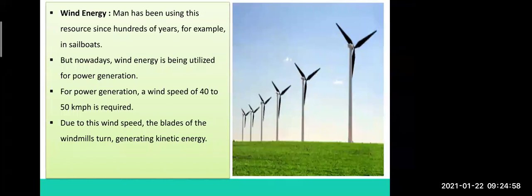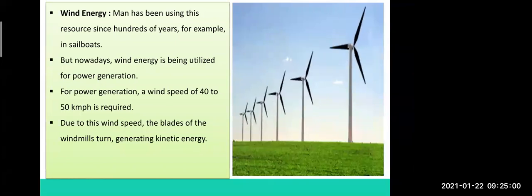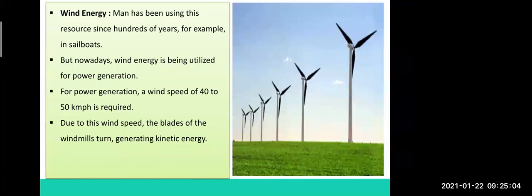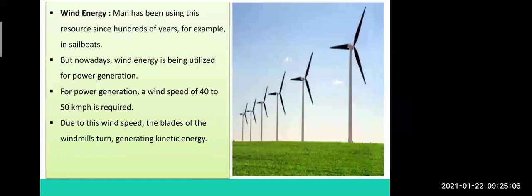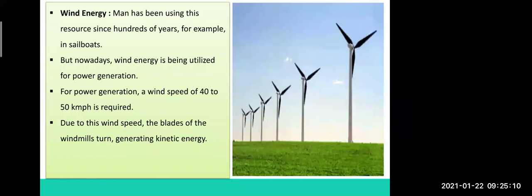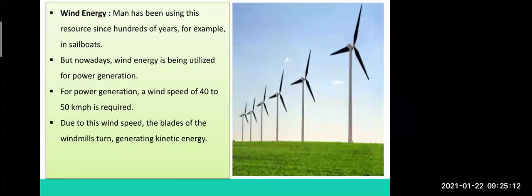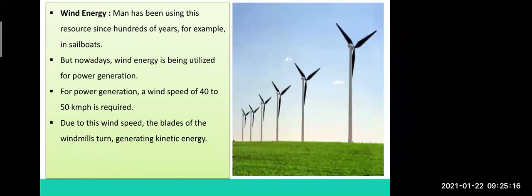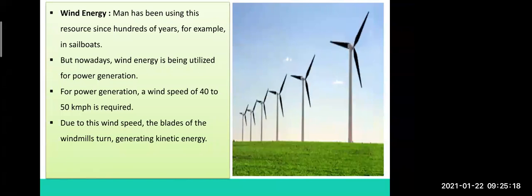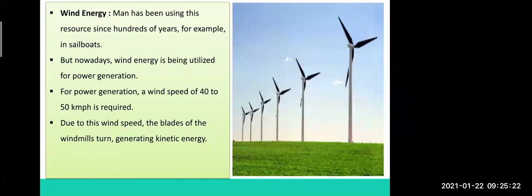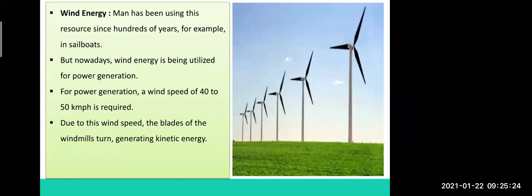Okay, now here I will explain to you. As I told you, the windmill, you can see in the picture, has a fan which is moving. That is the windmill fan. Now the windmill works in steps. When the wind starts moving, it turns the blade. The blade is moving with the help of the wind, and then the blade turns the rotor.